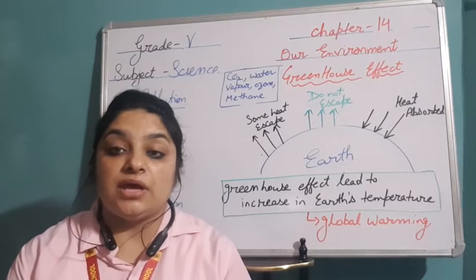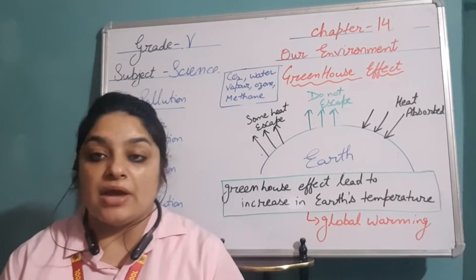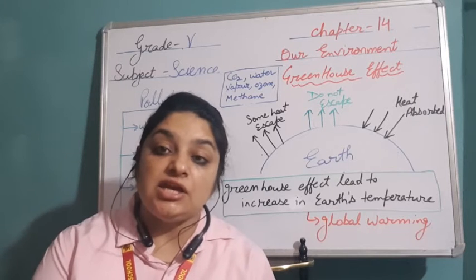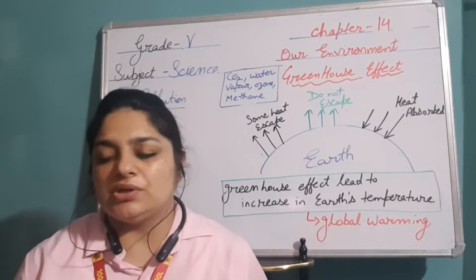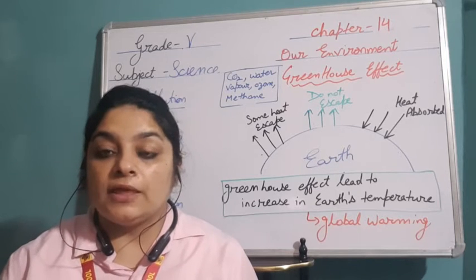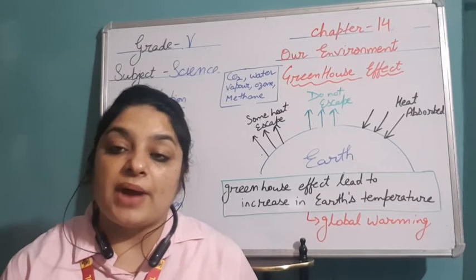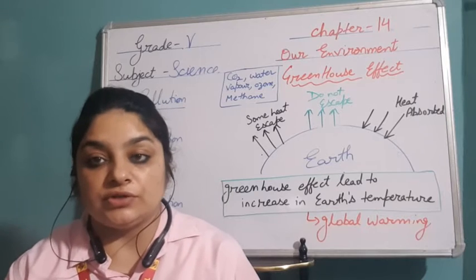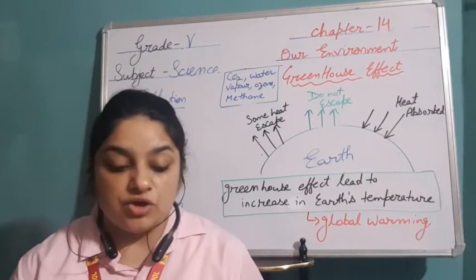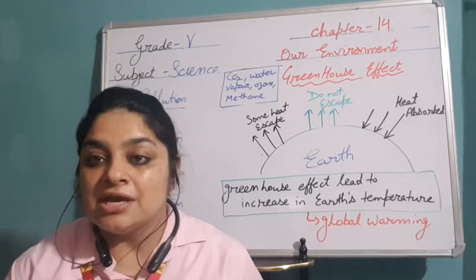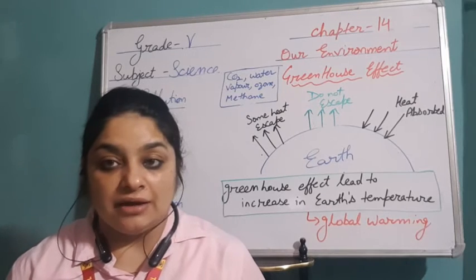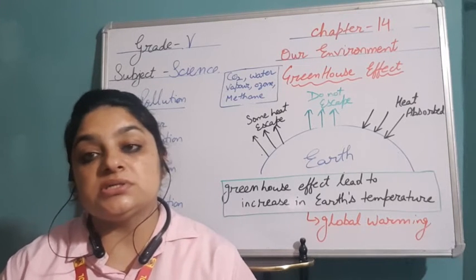Okay, one more thing, biodegradable and non-biodegradable substances. Biodegradable substances can get decomposed into the soil. All the natural things, your fruit peels, vegetables, plant and animal matter, they are all biodegradable. They always increase the fertility of the soil. On the other hand, non-biodegradable are all the man-made things, your electronic waste or poly bags. If you throw them into garbage, they will remain there on the land, they will not get decomposed. So this is known as